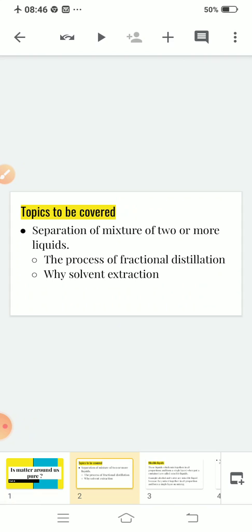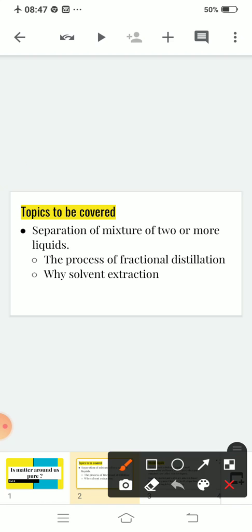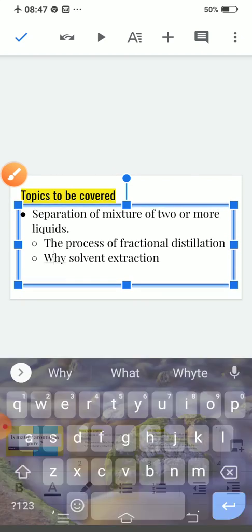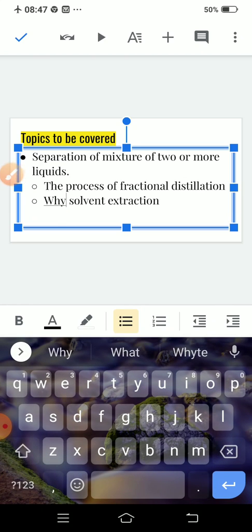The topic we are going to cover in this video is separation of mixtures. What are we going to study? We are going to study separation of a mixture of two or more liquids. There are two ways by which you can separate a mixture of two or more liquids.